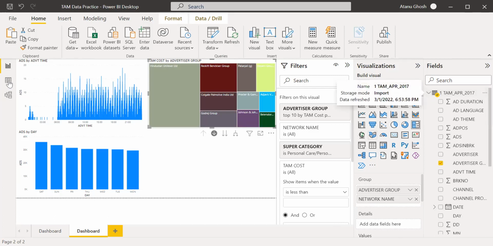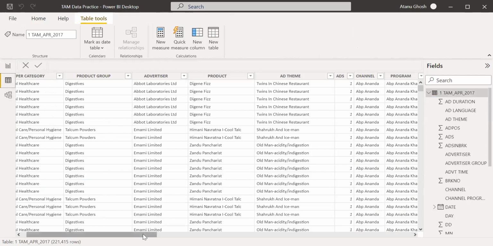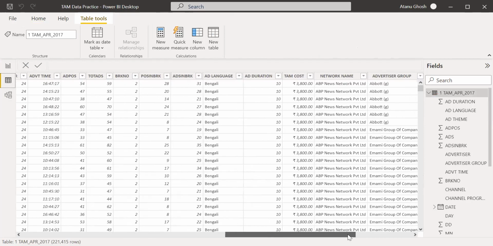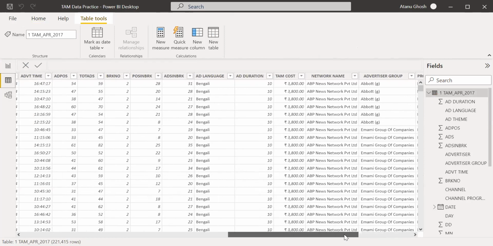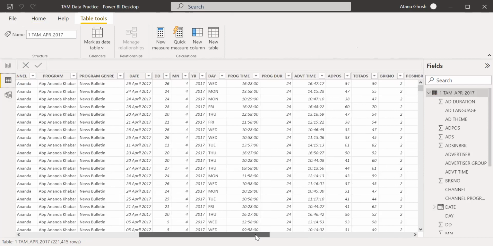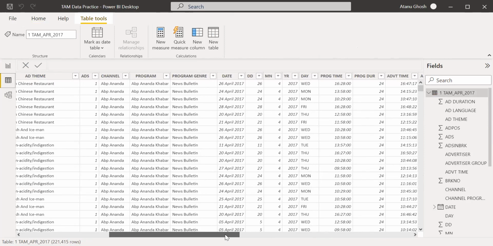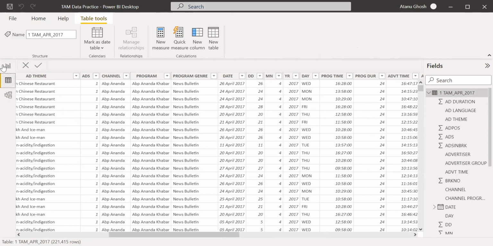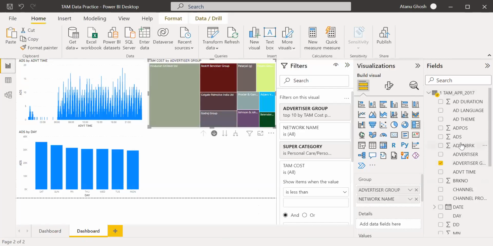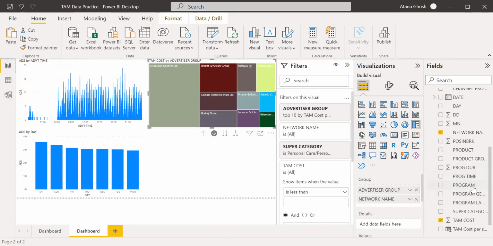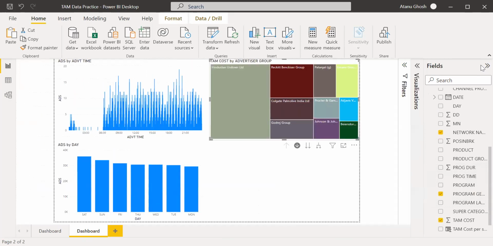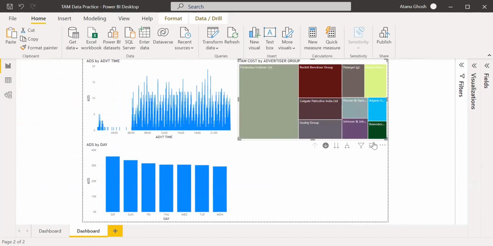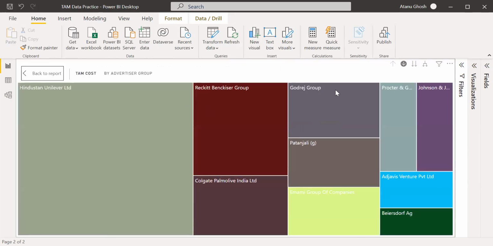Something was there, an interesting thing. I think all of it was news. No, it wasn't. There is one interesting thing: one is news and program genre. So let's use program genre. Network name, program genre. Now, in Viacom, what are they using? Which program? Probably it's only one, but still.